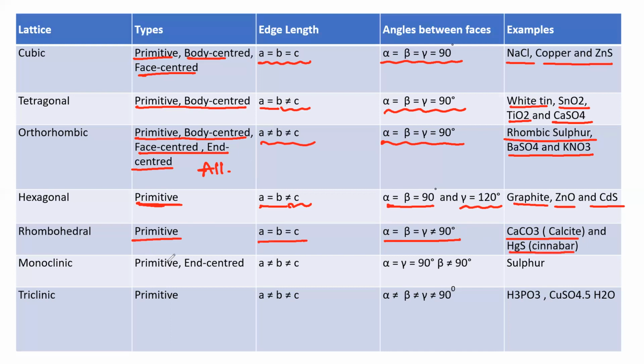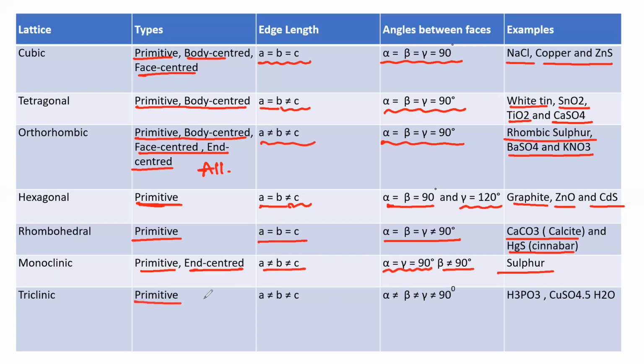Next, monoclinic lattice. It contains only two types of unit cells. One is the primitive unit cell and the other is the end-centered unit cell. The sides A, B, C are not equal. And the angles between edges: alpha is equal to gamma is equal to 90 degrees, but beta is not equal to 90 degrees. Example, sulfur.